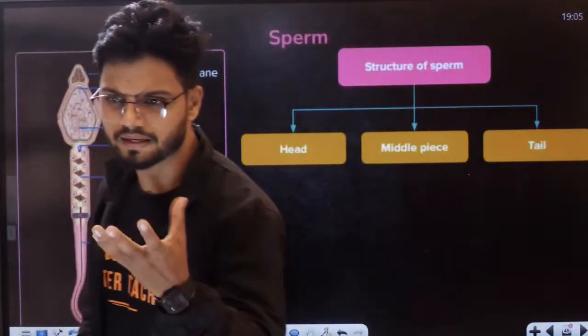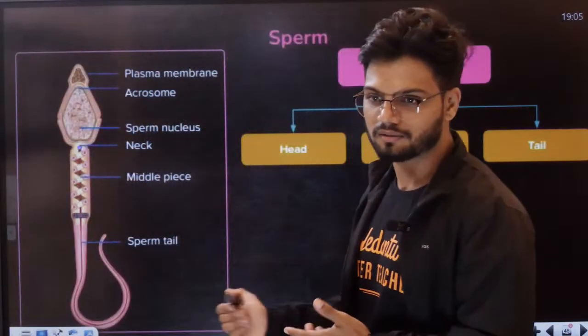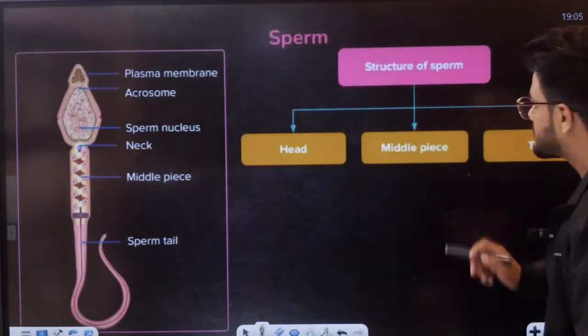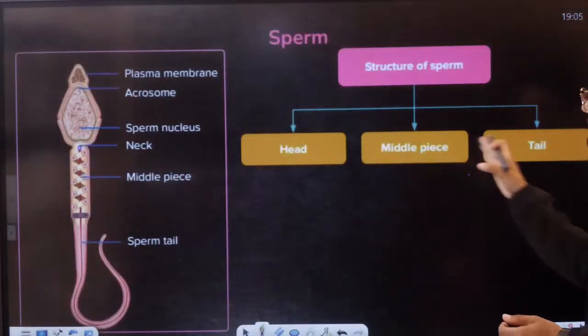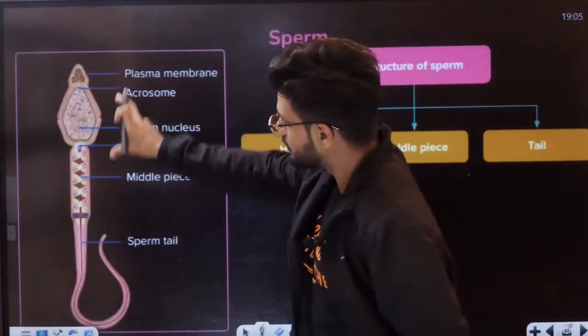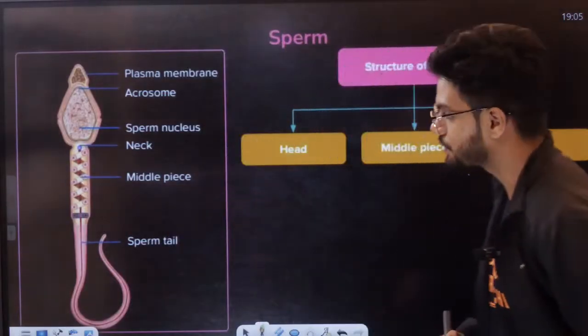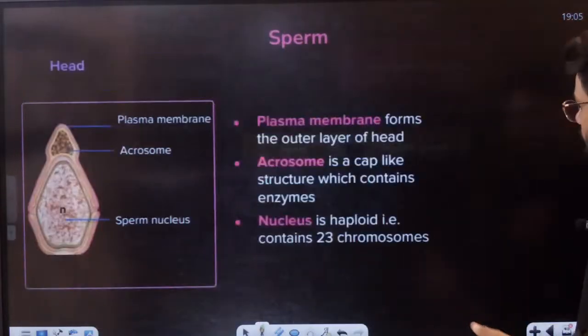Now students, the structure of sperm. Structure of sperm is very easy, you learn this in class 10th. Friends, understand. It has 3 main parts: a head region, middle piece and whiplash tail. It has 3 regions, students.